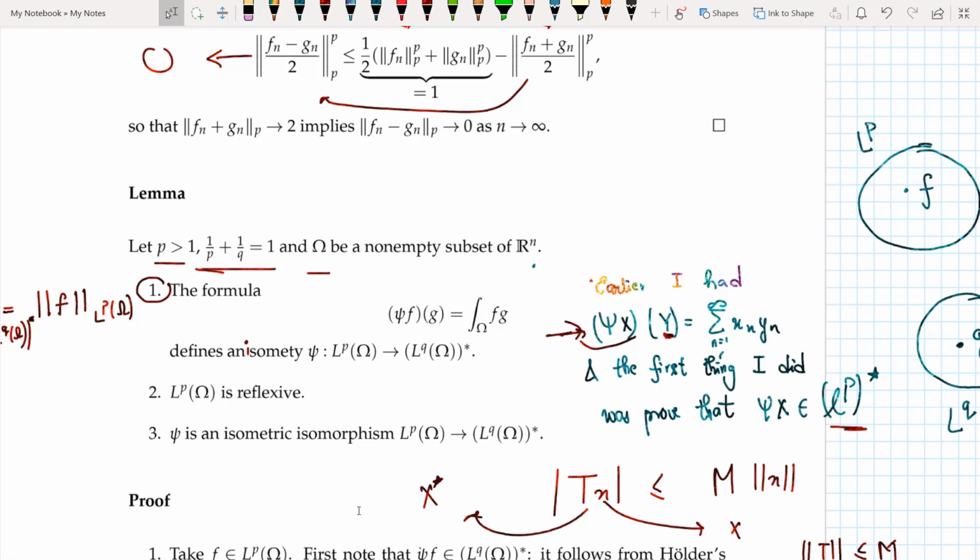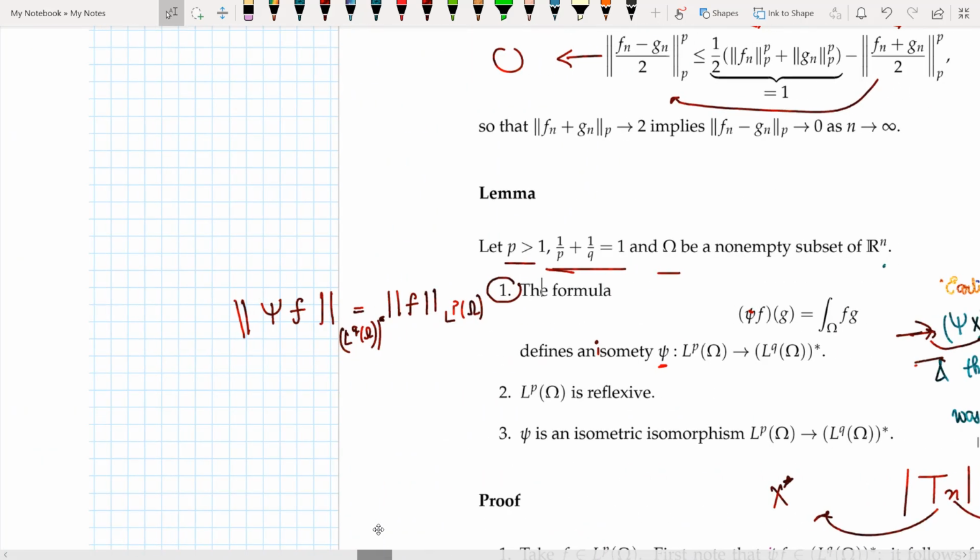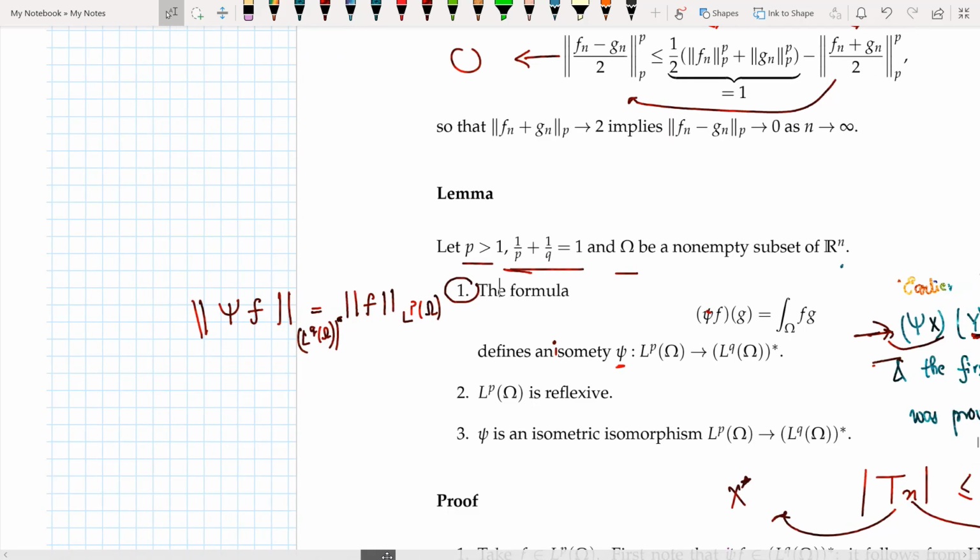Now the first thing I have to prove is that this psi, which goes from Lp omega to Lq omega star, is an isometry. By isometry I just mean that the norm of psi of f, where's the formula, let me check. So this is essentially what I mean by isometry: the norm of psi of f equals the norm of f. Now how do we do that? How do we prove that it's an isometry?